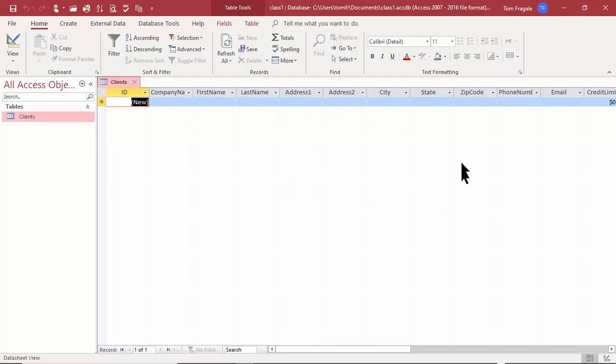Now, we just asked it to add a primary key. So what it did is it added this new field that's called ID. So notice how it says the word new there. When a field says the word new, it's going to be an auto number field. So if I try to type in something there, it doesn't let me. So it'll fill that in for you automatically. So just tab through. I'm going to hit the tab key. So let's say we have company ABC, ABC products. Now notice how I'll put a number 1 in the ID field, and the next one will be 2 and 3. So those are all their numbers.